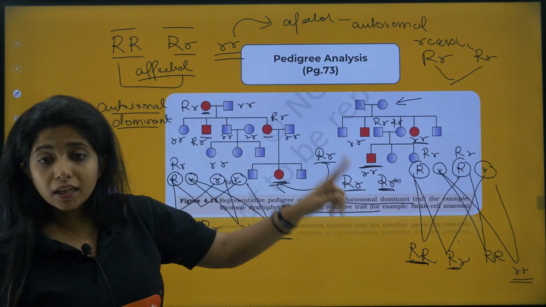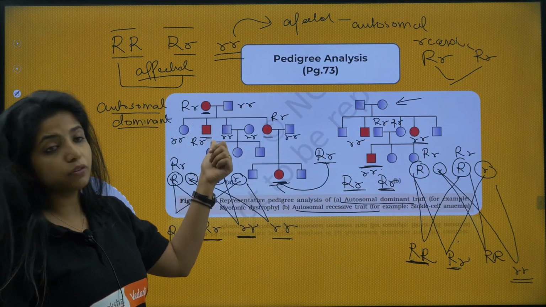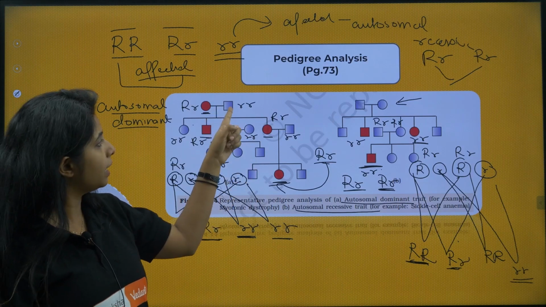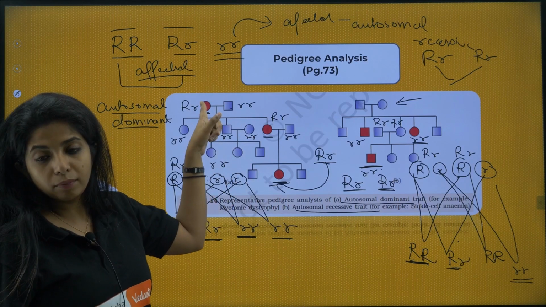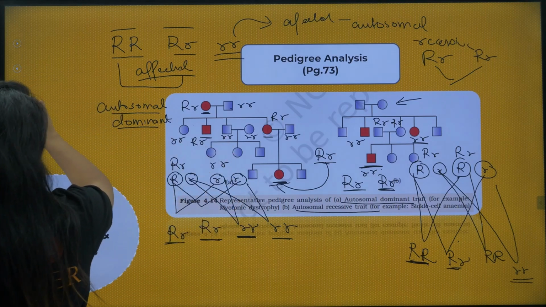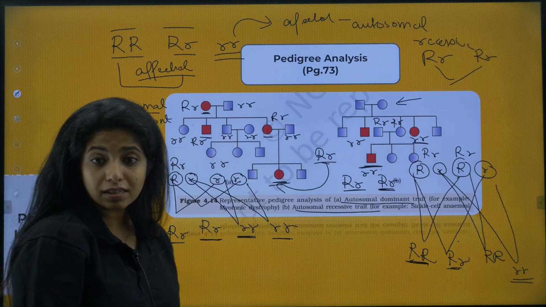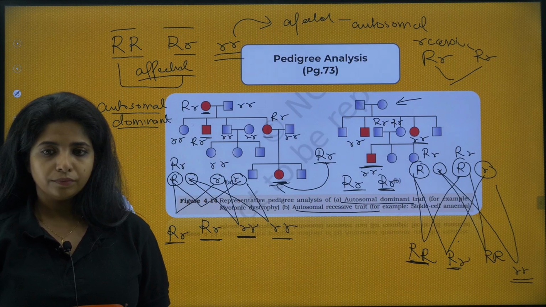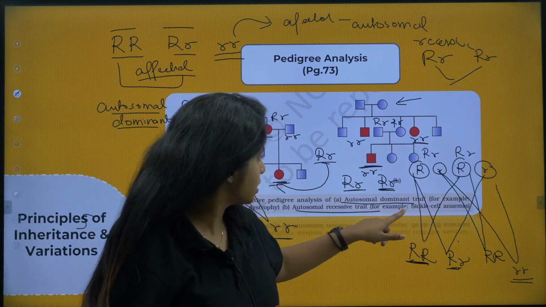If it was a sex-linked disease, then probably the sexes would be affected. For example, if male, then only male will be affected, or female, then only female. Sex-linked disease works like that. Anyways, if you just remember at least this, you might be able to score better. And here one more example is given.